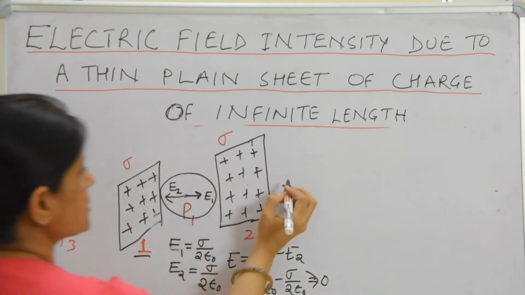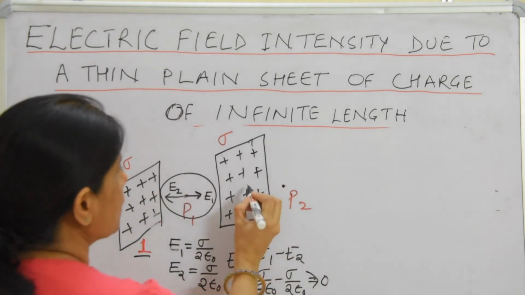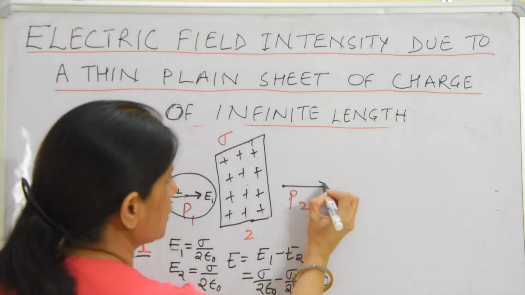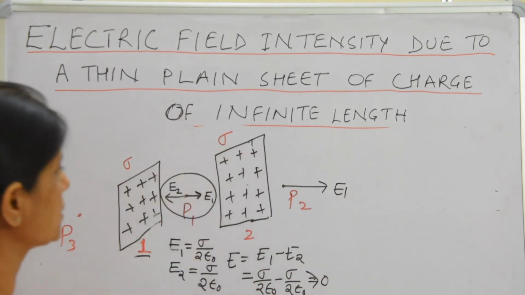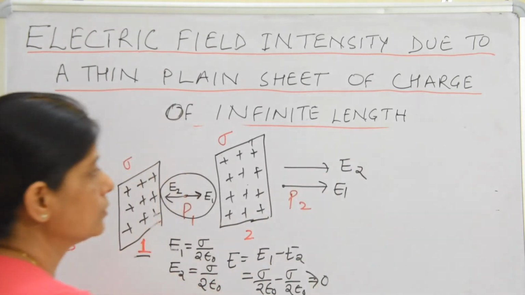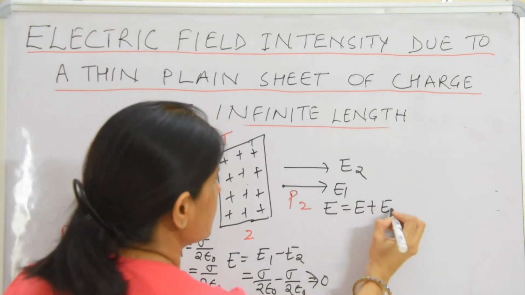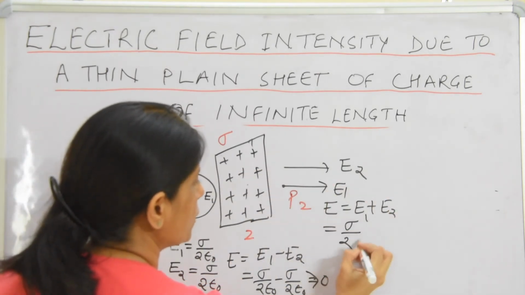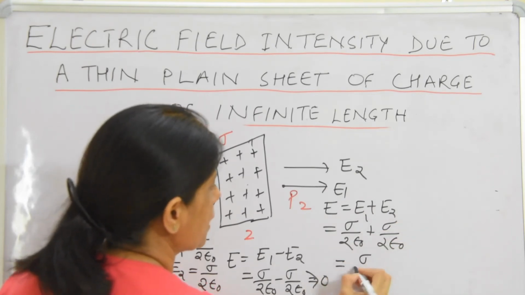Now the electric field intensity at point P2 due to both the sheets. Because of sheet number 1, what would be the direction of electric field intensity at point P2? Outside. Due to this sheet, which is positive charge, again outside, E2. Now total E is E1 plus E2, because both are in the same direction. Sigma upon 2 epsilon naught plus sigma upon 2 epsilon naught, that is sigma upon epsilon naught.